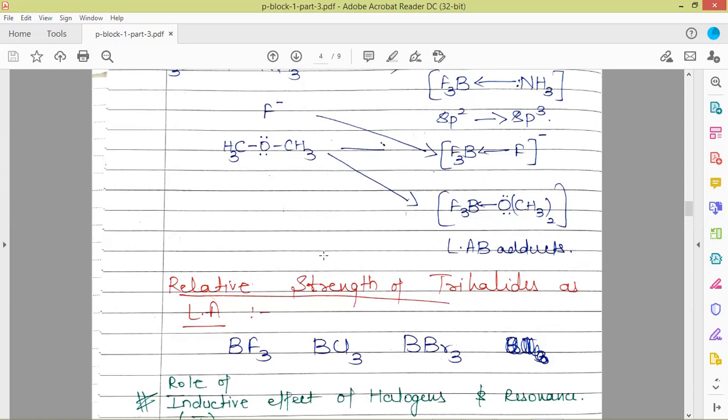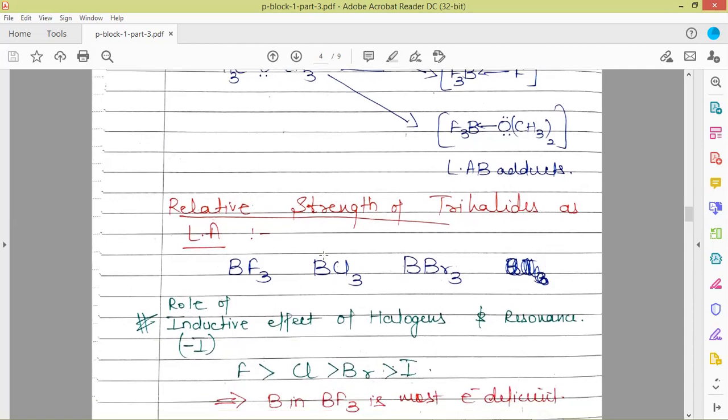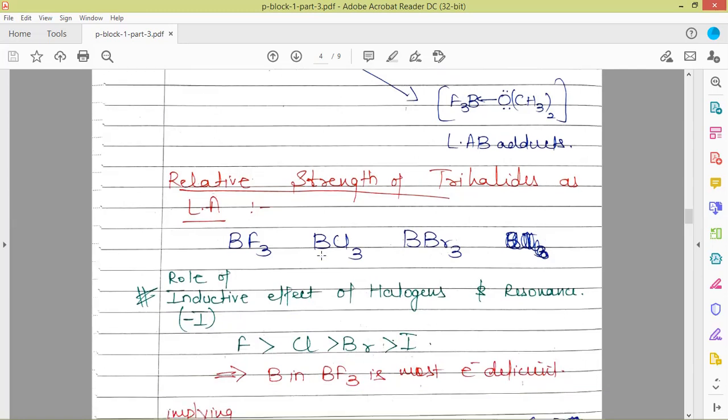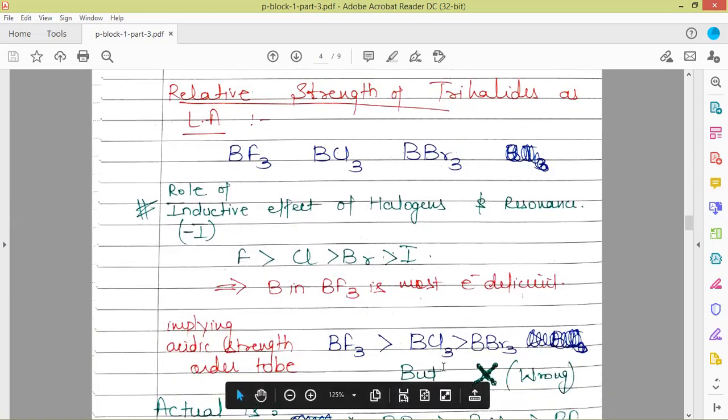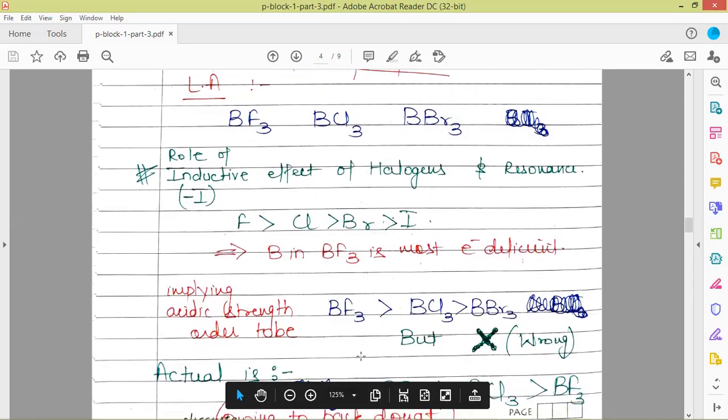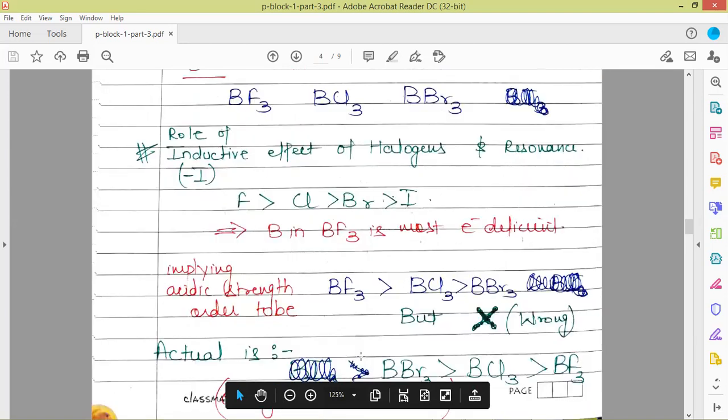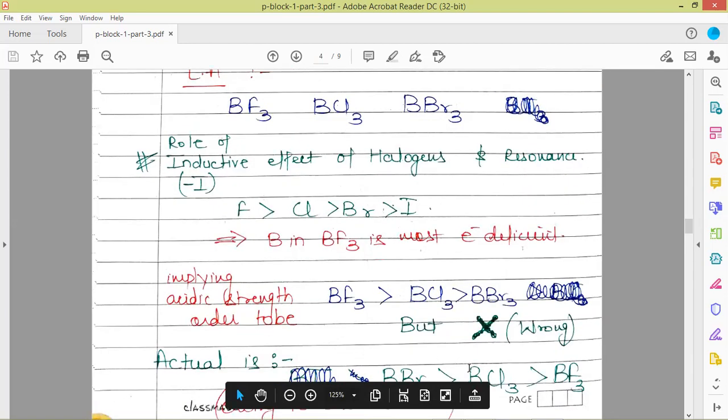That is, it will increase the Lewis acidic character of boron to a great extent in comparison to chlorine and bromine. So we would predict BF3 is most acidic, then BCl3, then BBr3. But actually the order is exactly the reverse. This order, which we predict on the basis of electronegativity of the halogen atom, is wrong. The actual order is BBr3 is most acidic, then BCl3, and then BF3.